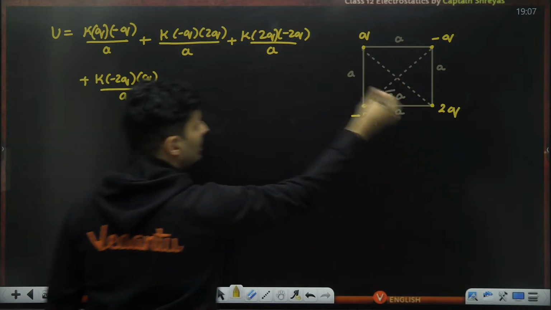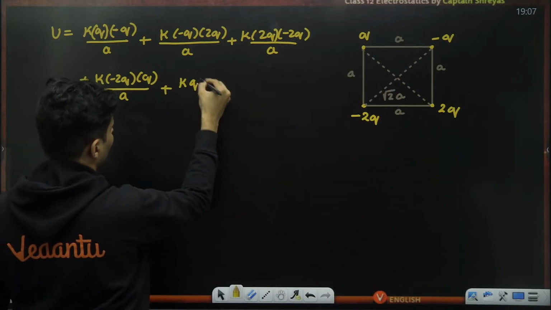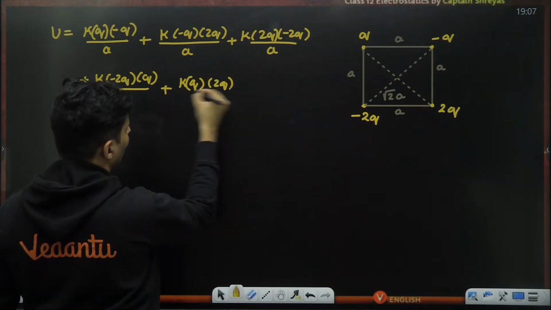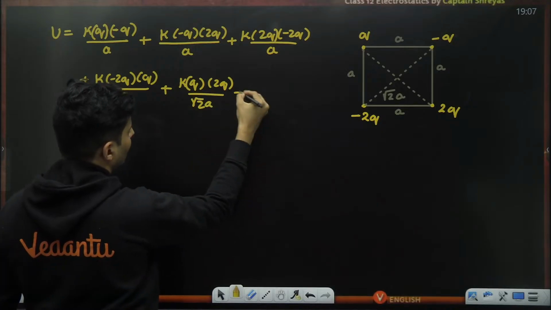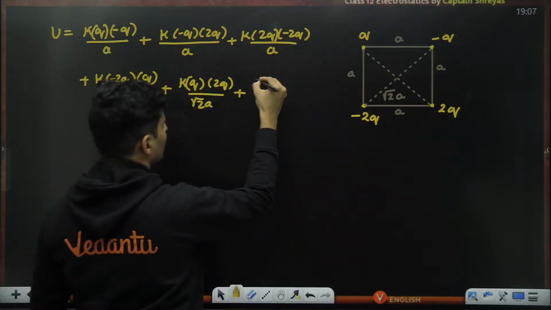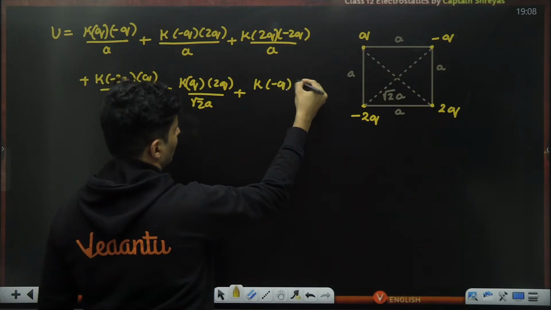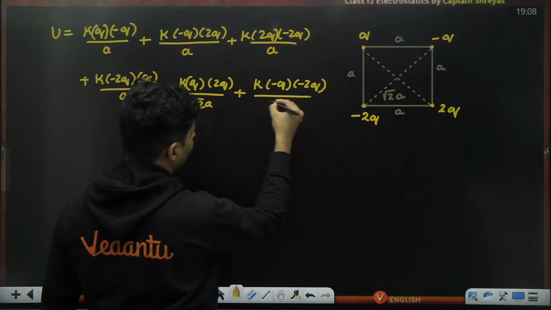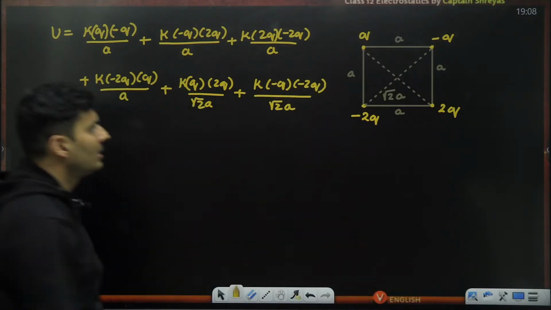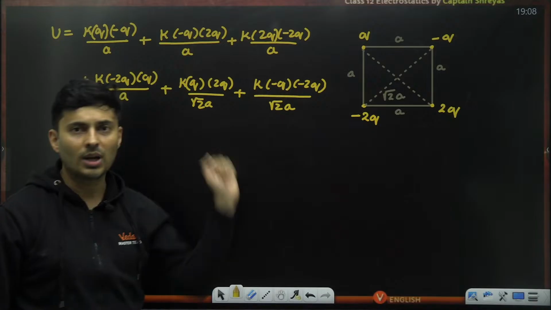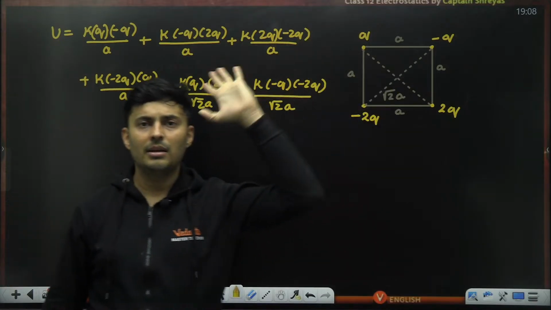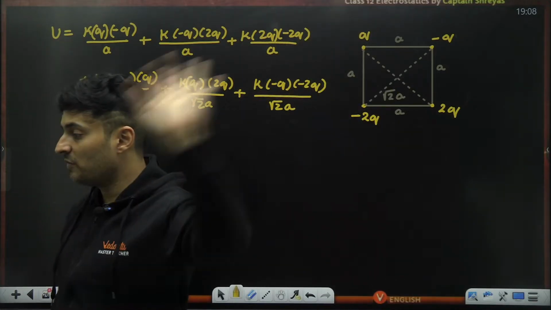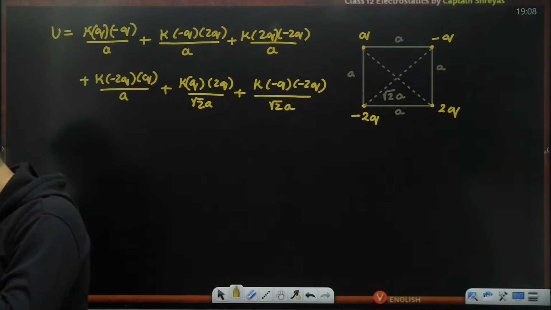Then the diagonals. So K, Q and 2Q, whole thing divided by root 2 A. And lastly, these two. So K, minus Q, minus 2Q, whole thing divided by root 2 times A. So that is how the expression will look if it was a simple square, with some different values of charges.